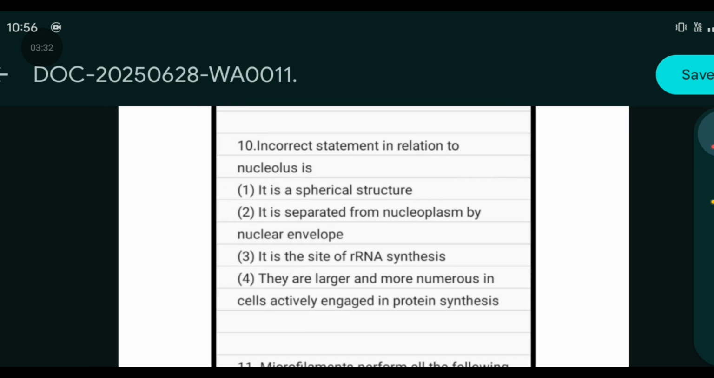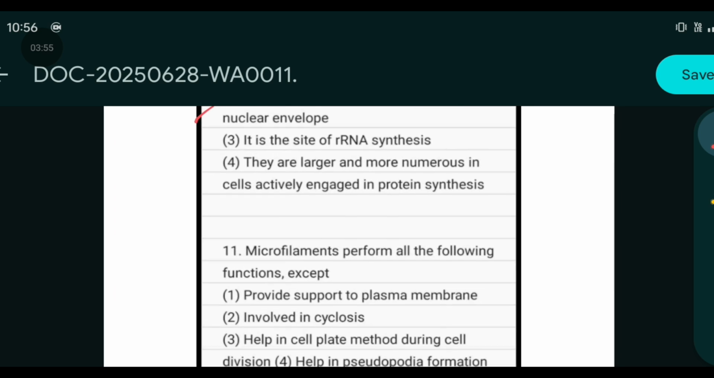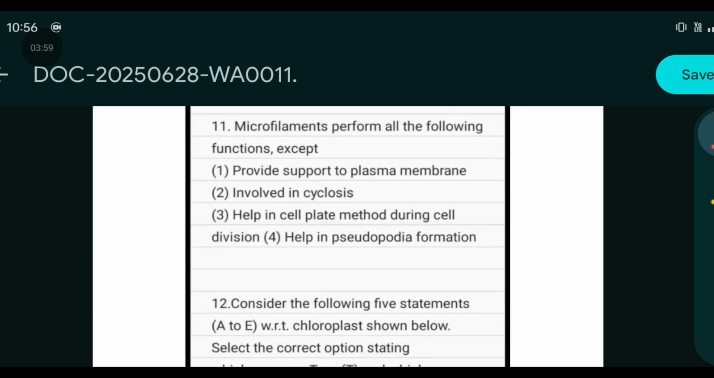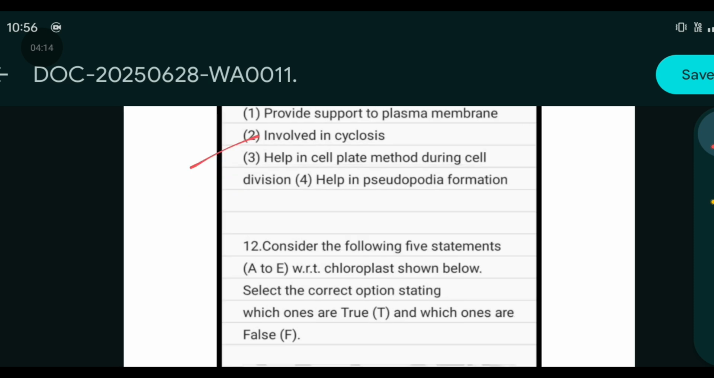Question 10. Incorrect statement in relation to nucleolus is: it is spherical in structure; it is separated from nucleoplasm by nuclear envelope; it is the site of rRNA synthesis; they are larger and more numerous in the cells actively engaged in protein synthesis. So the option which is incorrect is it is separated from nucleoplasm by nuclear envelope. Microfilaments perform all the following functions except: provide support to plasma membrane, involve in cyclosis, help in cell plate formation during cell division, help in shape formation. Answer will be involve in cyclosis.